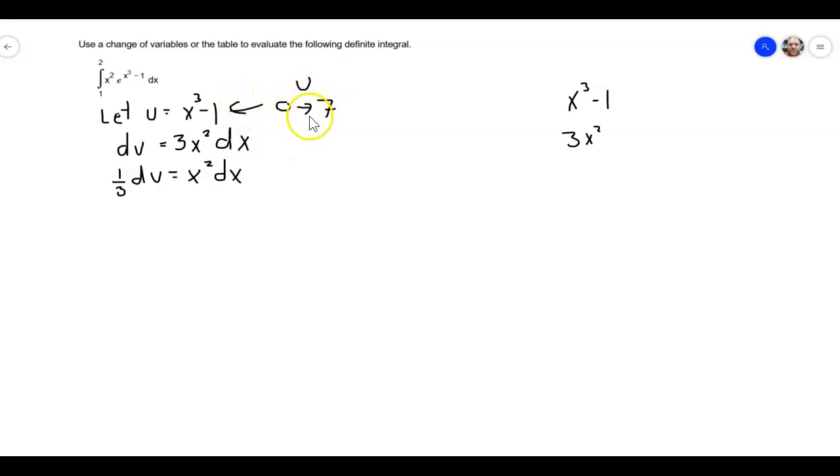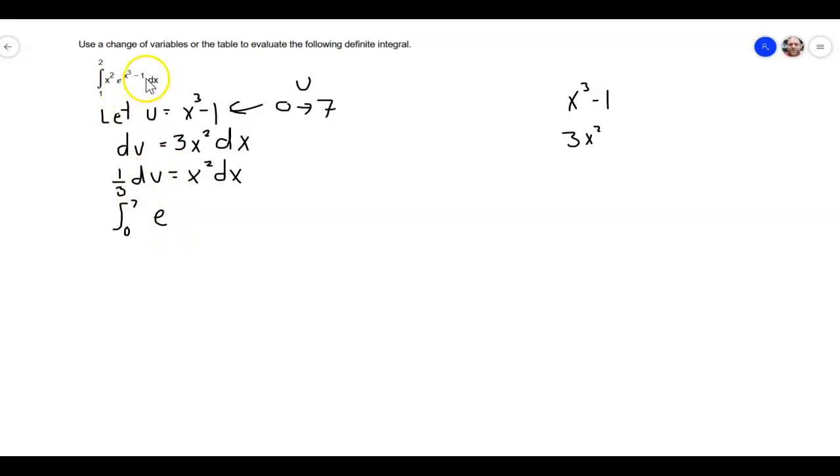So if I'm going into the u world here, I'm going to change these limits of integration from 0 to 7 by using this function right here, the substitution that I made. So now, what does that mean? Well, that means that I'm going to go make my substitution. I'm going from 0 to 7, right? All right, let's see what my substitutions look like. Okay, so this is my e. I still have the e here.